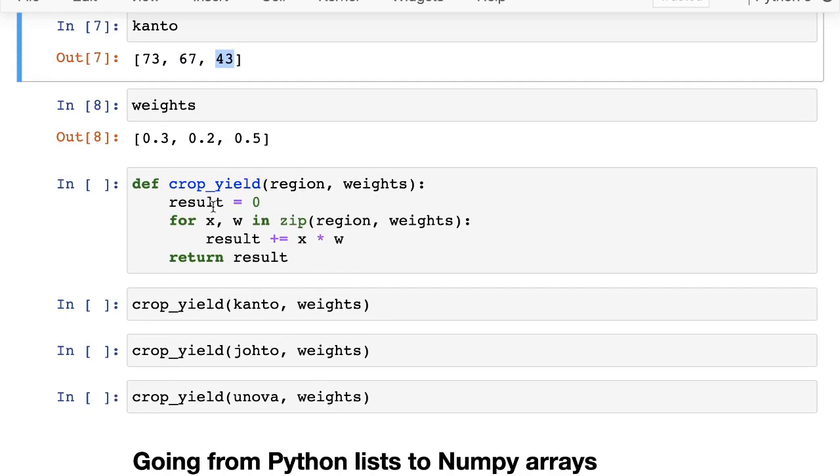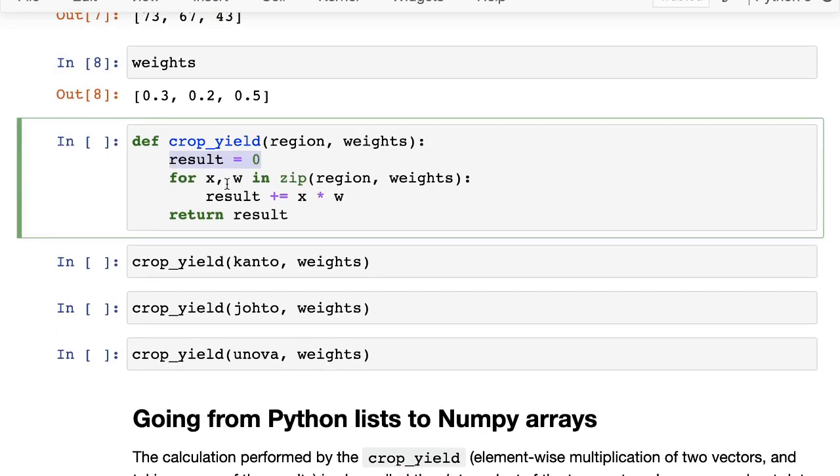The way we do that is we set a result to 0, and then we use this zip function. This zip built-in function returns pairs. So you can actually check what zip does. Let's see.